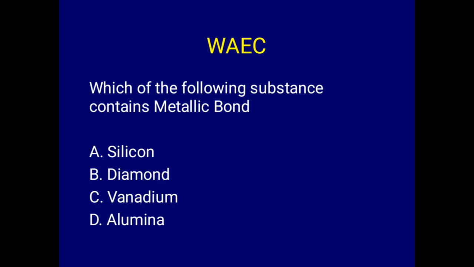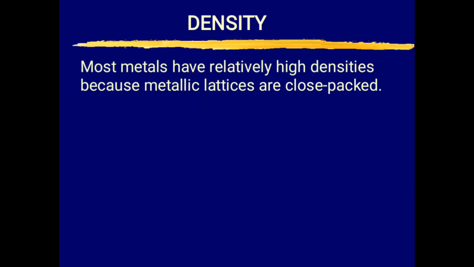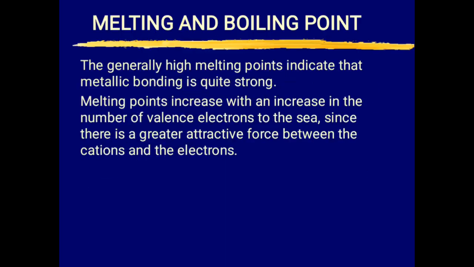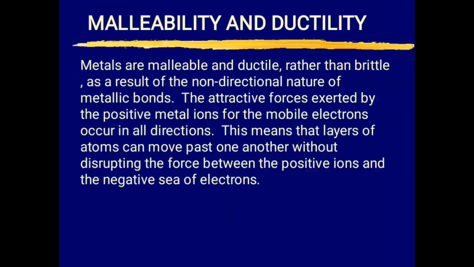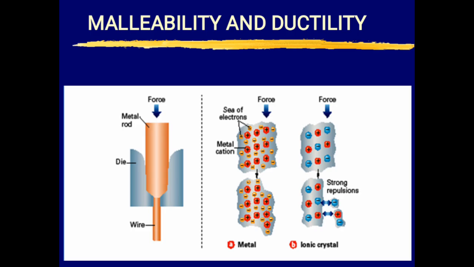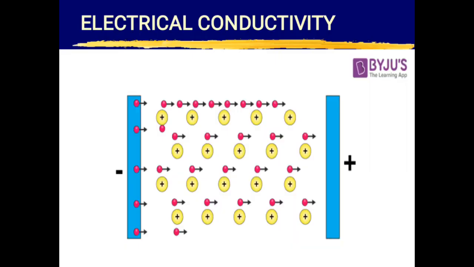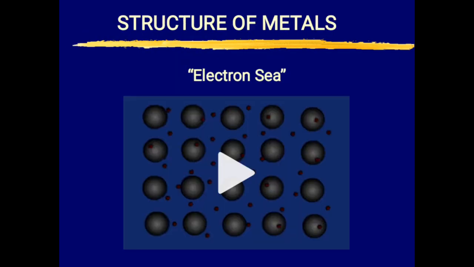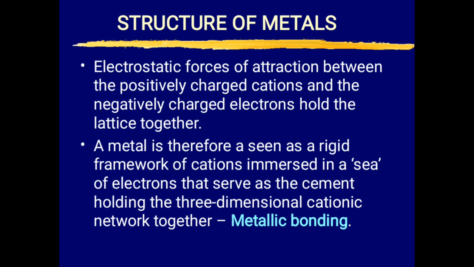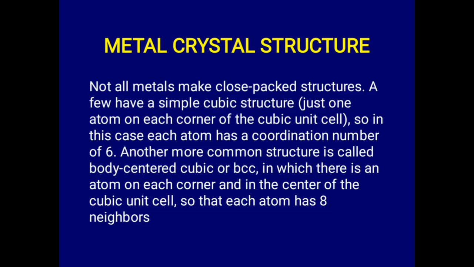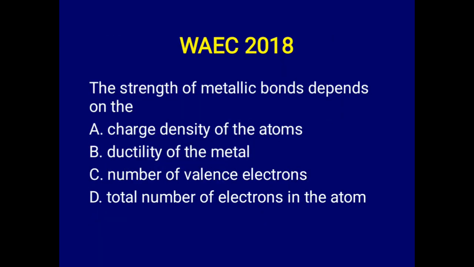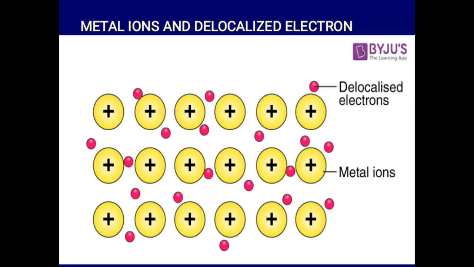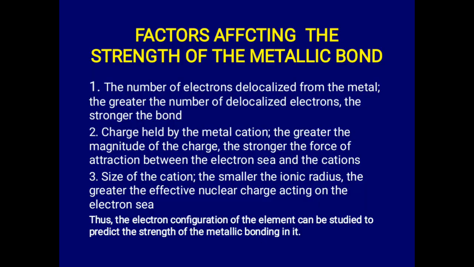So far we have looked at the properties of metals based on the bonds that they have. We have looked at the structure of metals, the metal crystal structure, and the factors affecting the strength of metallic bonds.